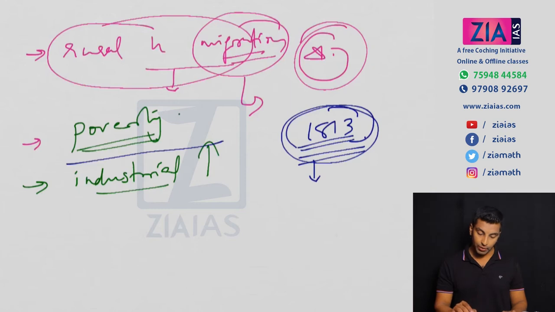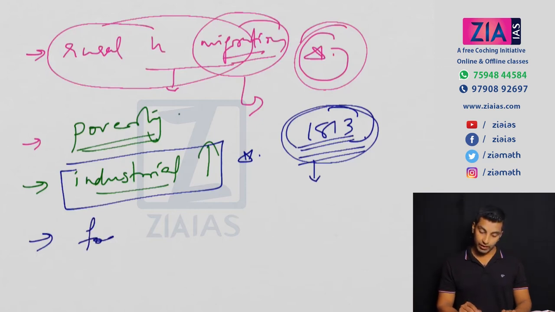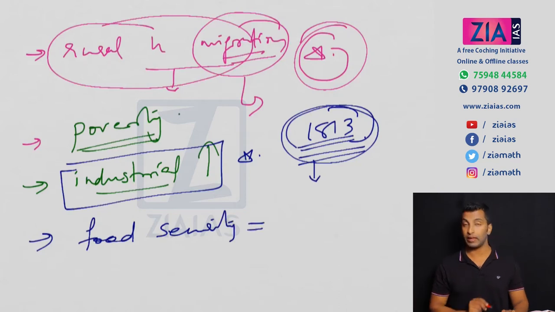Here again I'm talking about industrial growth. If you need to have very good industrial growth, you need a very good agricultural setup. For example, if you have a cotton factory, you need cotton. If you have a sugar factory, you need sugar. So agriculture is very, very important from this side also. And most importantly, among all, it is food security. If you need food security, again you need a very good agricultural setup.